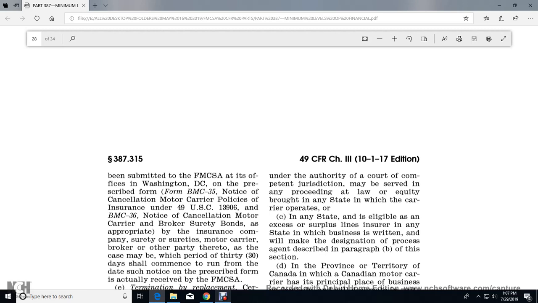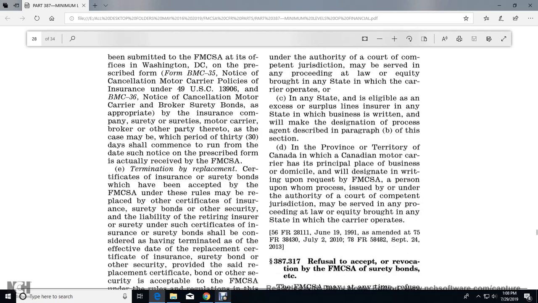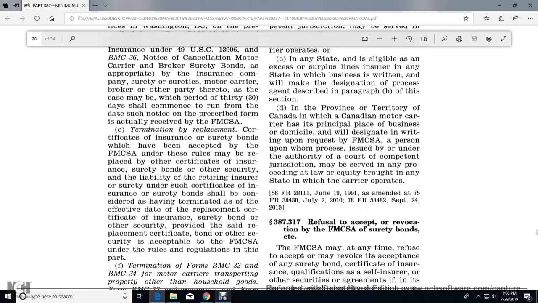U.S.C. 13907. Next is BMC 36, notice of cancellation of motor carrier, property broker surety bond, by the insurance or surety company. In which case, as the case may be, the period of 30 days shall commence to run from the day and date such notice is actually received by the Federal Motor Carrier Safety Administration.